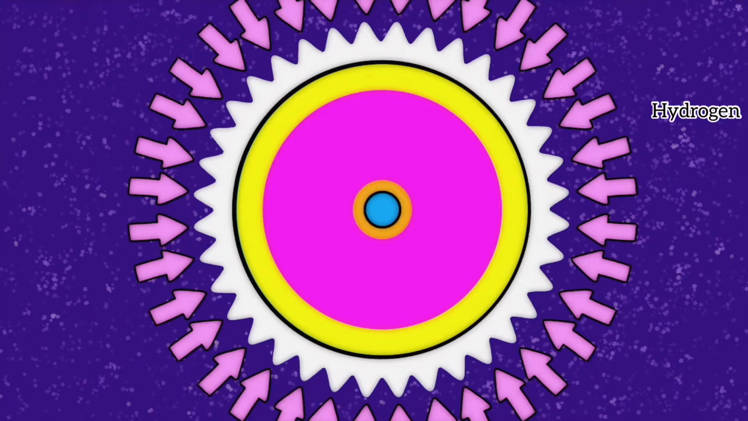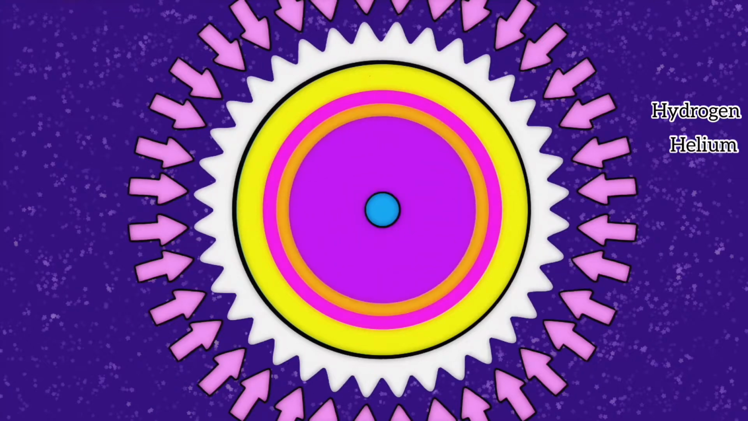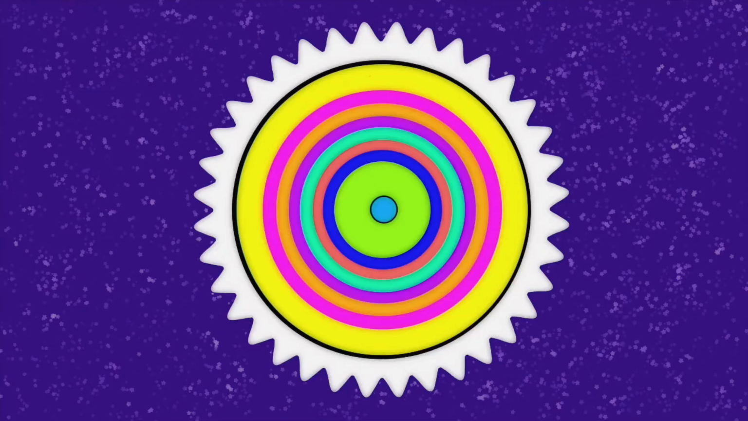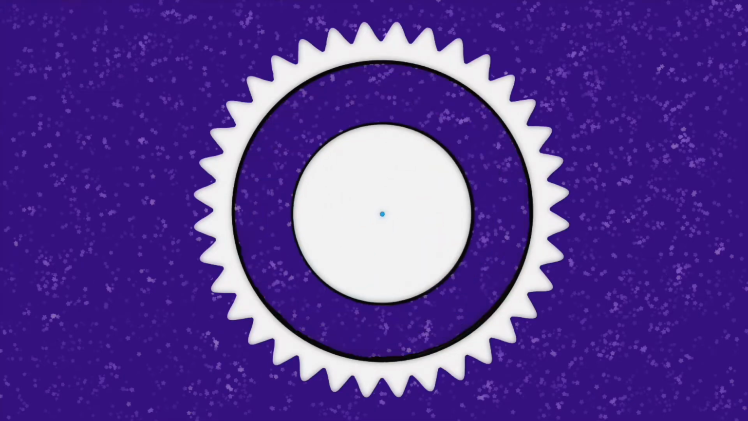It starts with hydrogen, proceeds with helium, then carbon, neon, oxygen, silicon, and iron. As this occurs, the star becomes more massive. When a star produces iron, nuclear fusion stops, and there's no force to overcome gravity. The star collapses into a single point, producing a supernova.